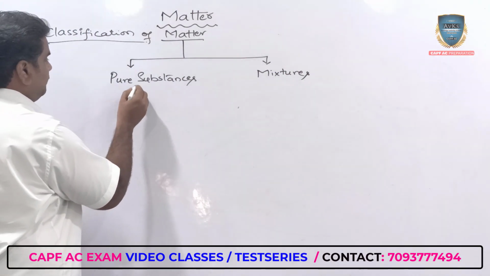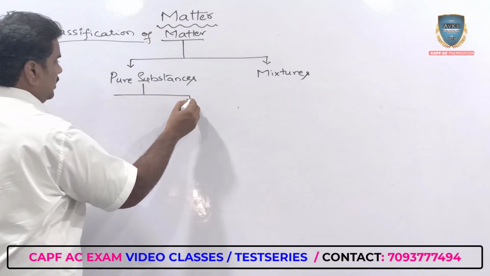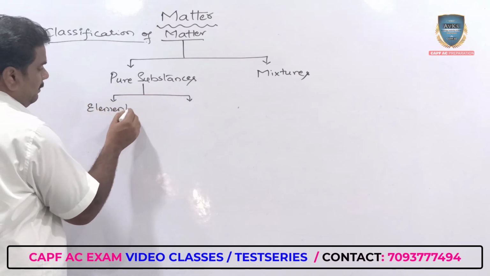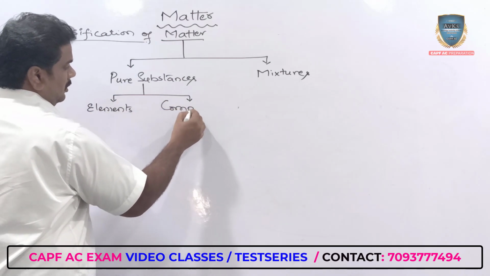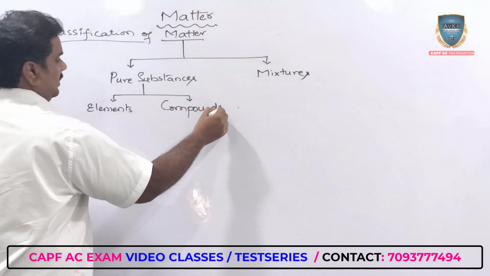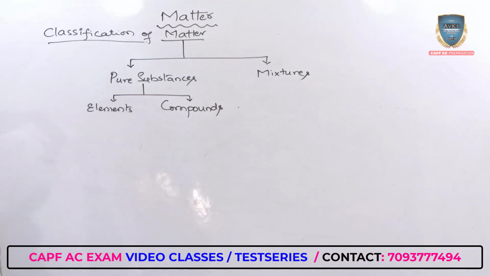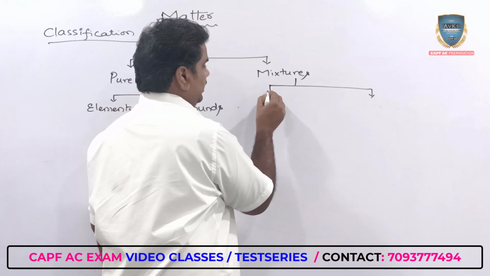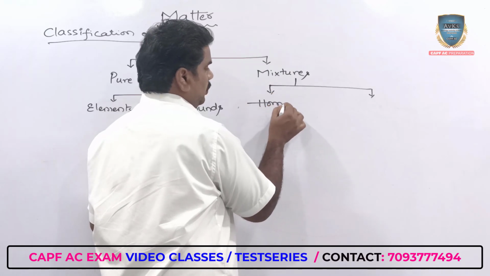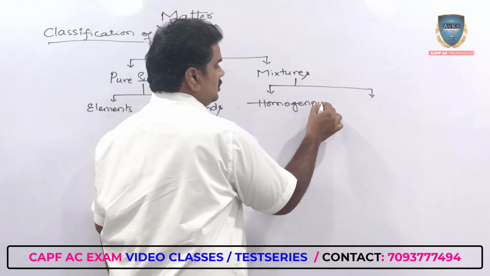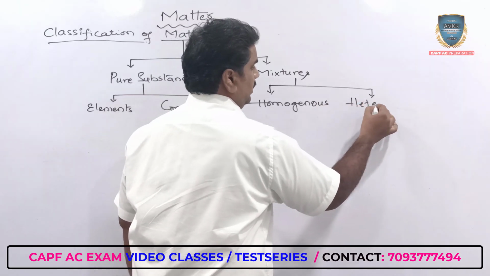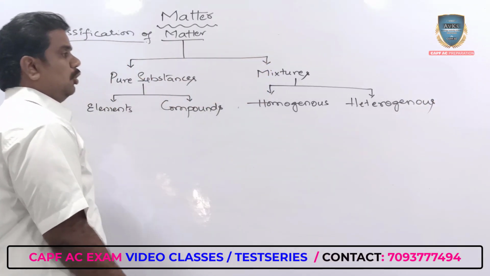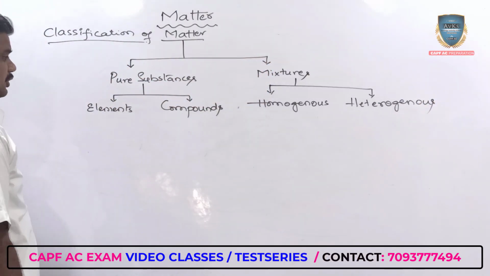Now these pure substances you further classify into elements as well as compounds. At the same time, the mixtures are classified into two different types: the homogeneous mixture and the heterogeneous mixture.